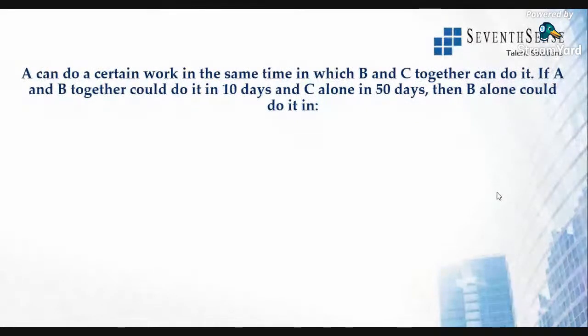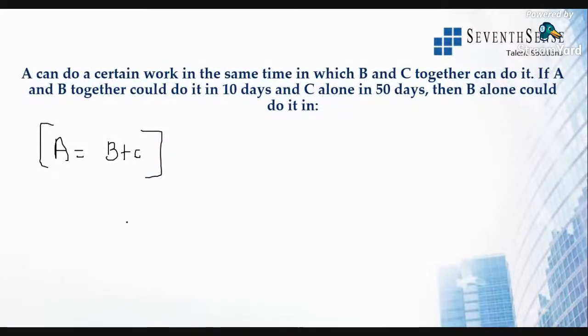A can do a certain work in the same time in which B and C together can do it. This is the first condition. Then, if A and B together could do it in 10 days and C alone can do it in 50 days, in how many days could B alone do it? From the first condition, A's capacity is equal to B's and C's combined capacity.